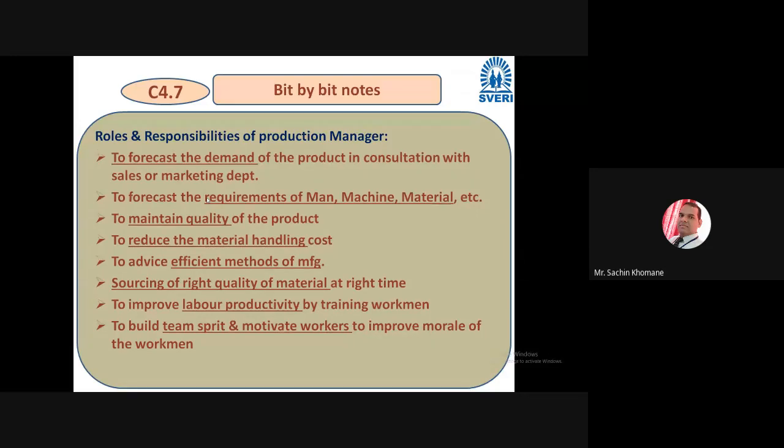You will say the worker will just use the material they will produce. They will not think about what to do if the material is not there. They are not worrying, right? So what is their role? Their role is to follow the procedure and produce the job. But as a manager, it's your role to make the right material and the right quality available.